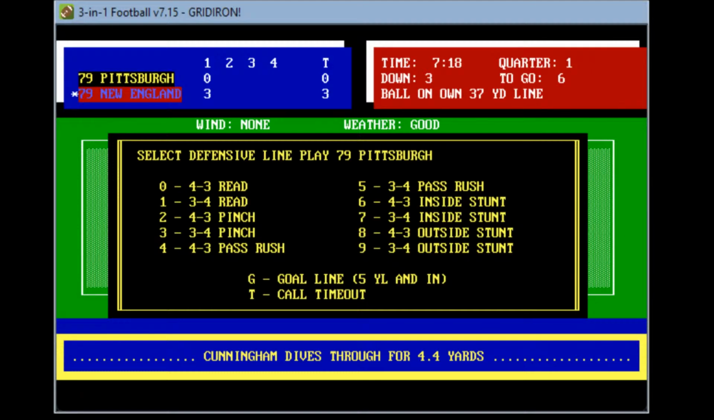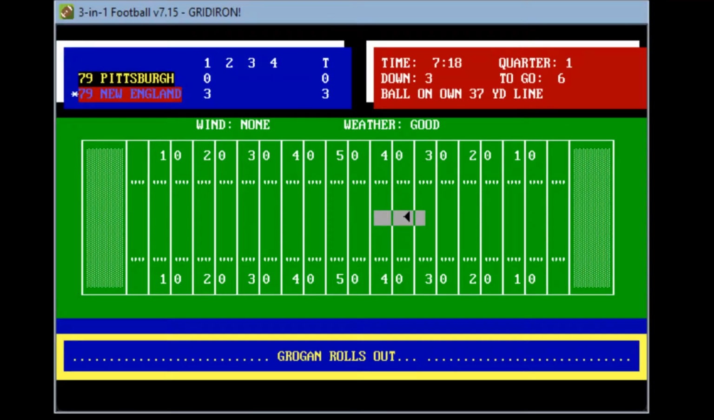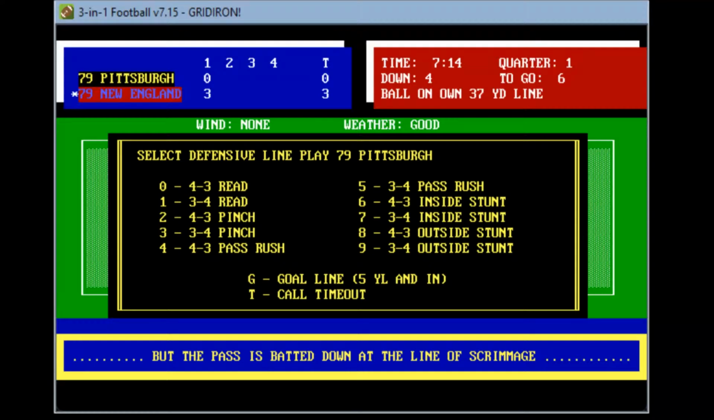We'll go ahead and go back to a standard 4-3 with a man to man. Mel Blount daring to beat him. He rolls out. He seeks Pennywell. And let's see if he throws, passes, batted down at the line of scrimmage, and it's 4th down and 6. So a good start here for the Steeler defense.